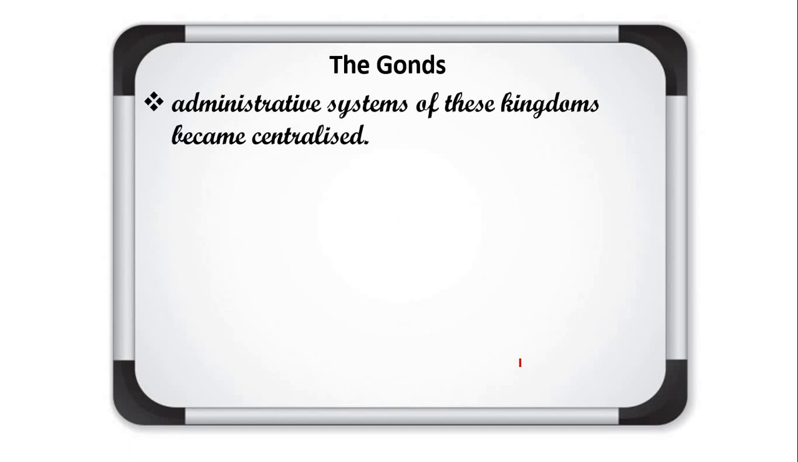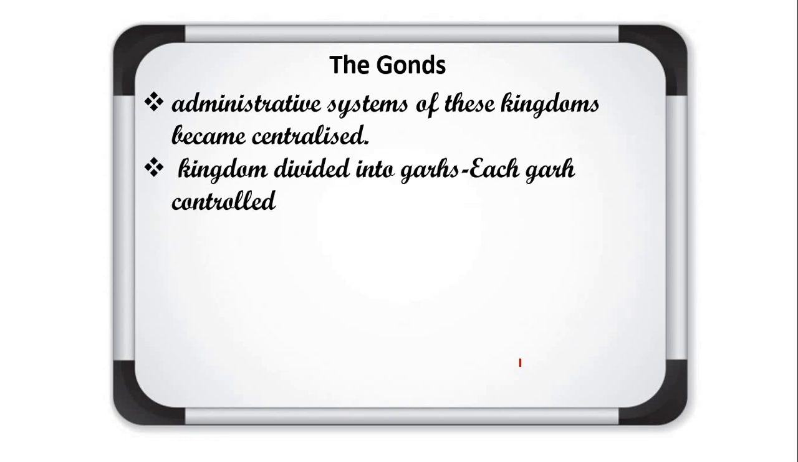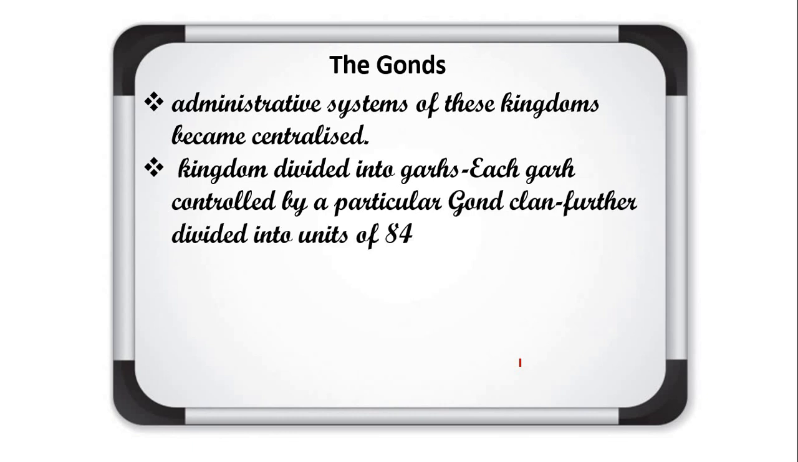The administrative system of these kingdoms became centralized, meaning there was a main center, a chief or head of this community, who looked after the whole administration. The kingdom was divided into garhs, and each garh was controlled by a particular Gond clan, further divided into units of 84 villages called chaurasi. Now listen to understand the administrative system. As I told you, the complete area under the control of the Gond community was known as Garha Katanga.